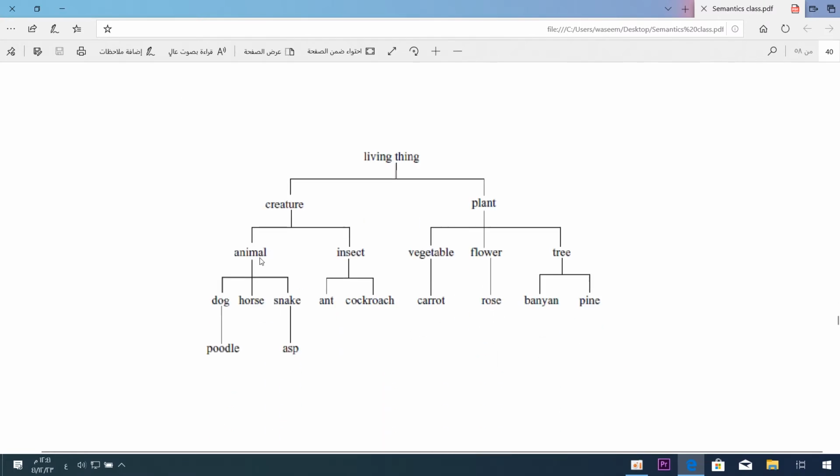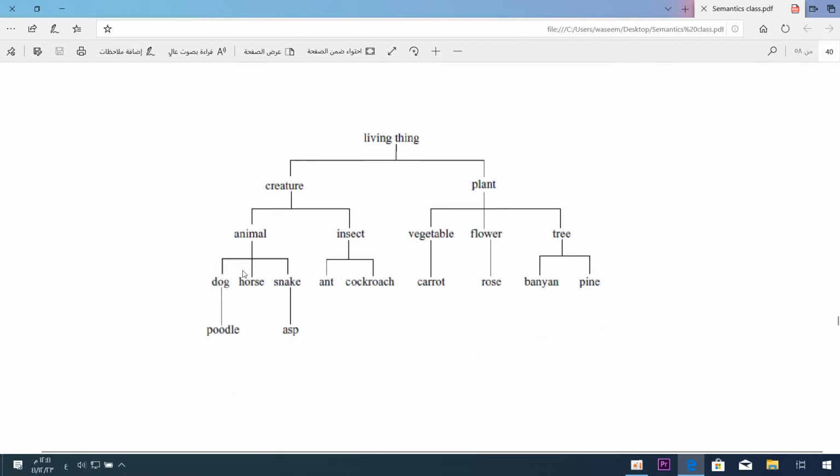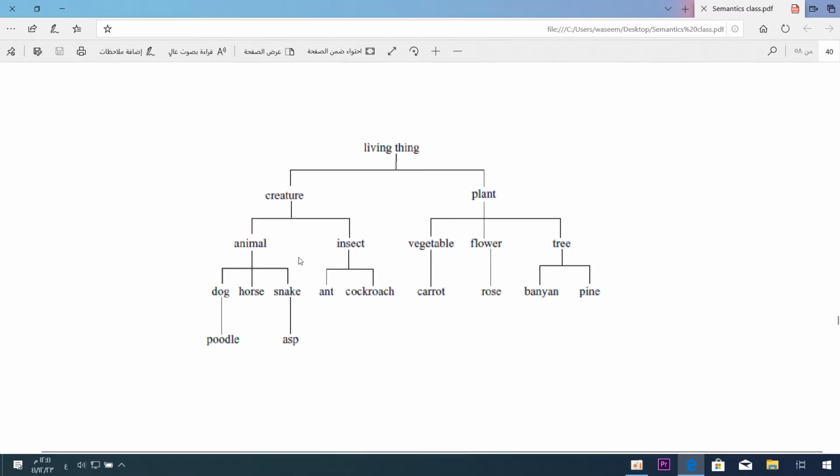Here we have living thing. Living thing means creatures. So we have a creature is a living thing. A plant is a living thing. See what comes under the term creature. We have animal, so animal is a kind of creature. Insect is a kind of creature. We have the word plant. So remember, plant and creatures are hyponyms of the most general term, living thing.